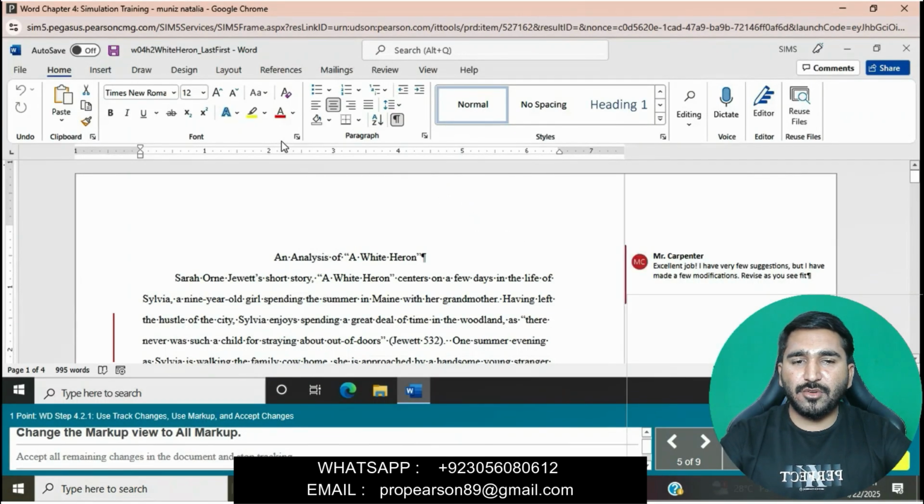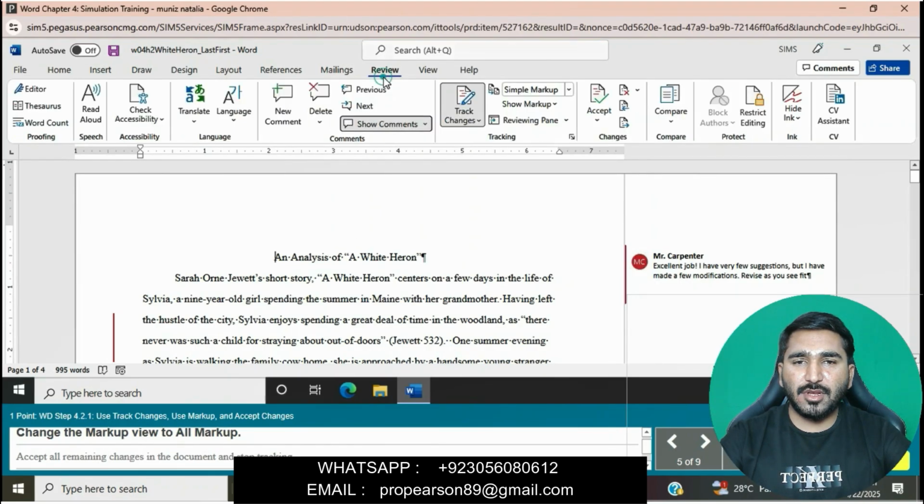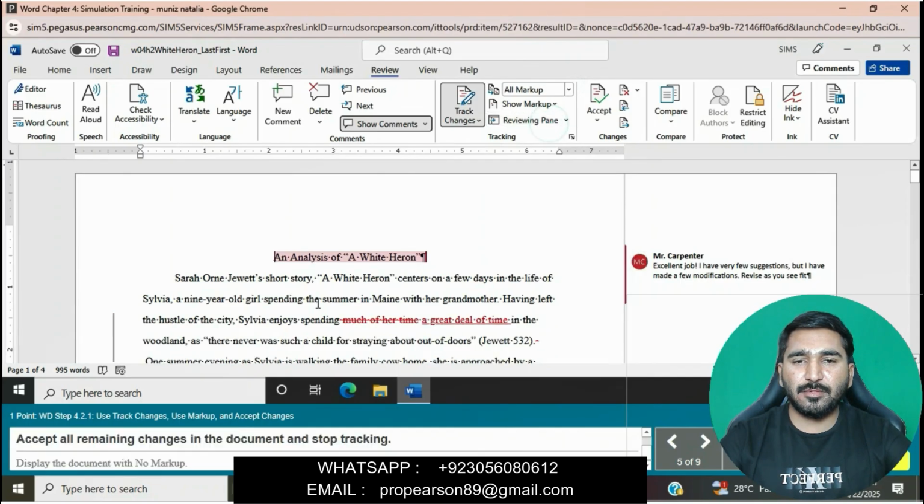Change the markup view to All Markup. Go to the Review tab, go to Simple Markup in the Tracking group, and apply All Markup.